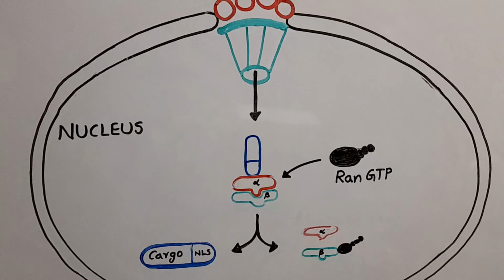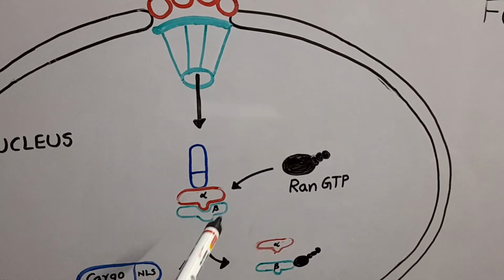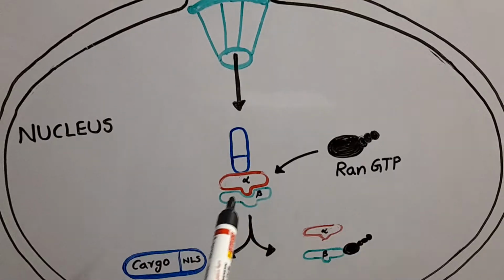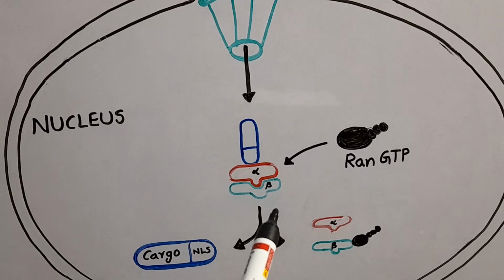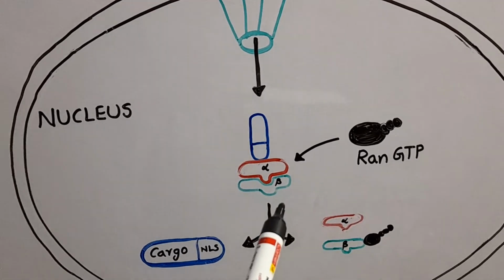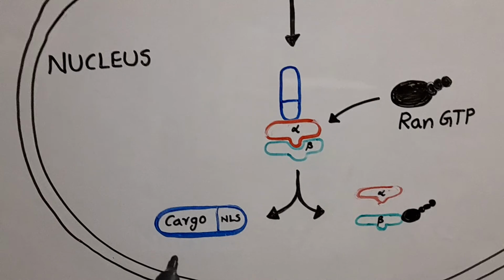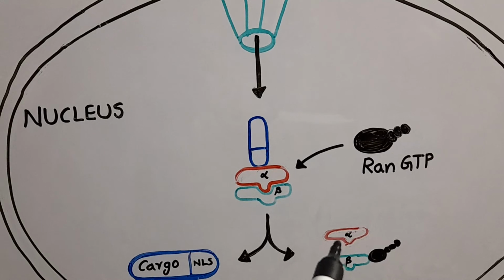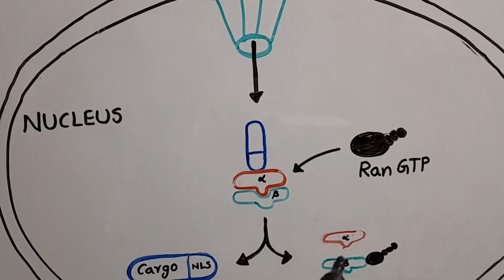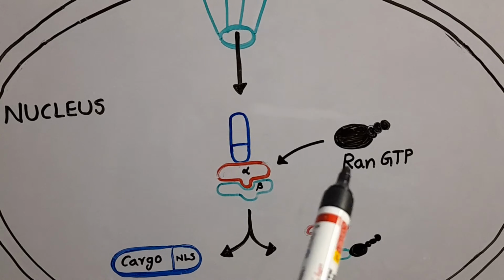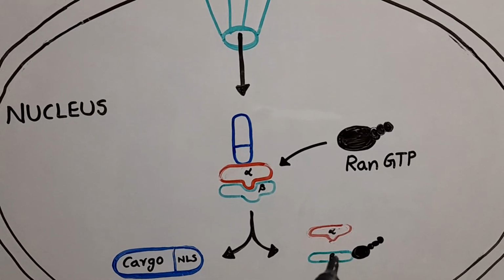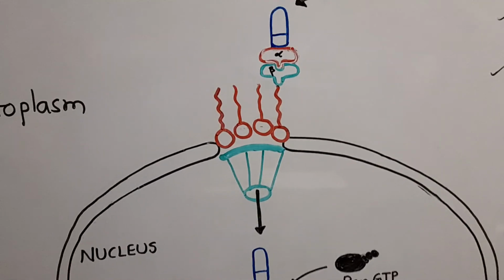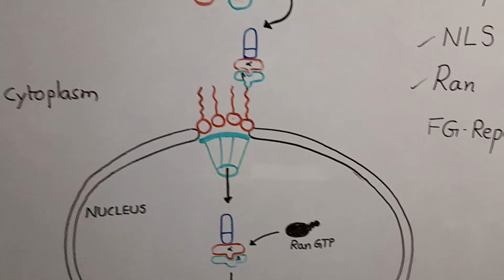After the entry through the nuclear transport system, the complex is associated with RAN GTP. After the association, the cargo protein is separated from the importin, and the alpha and beta importins are separated. RAN GTP is attached to the importins. Again these importins are exported into the cytoplasm, where they are again involved in the import of other proteins.